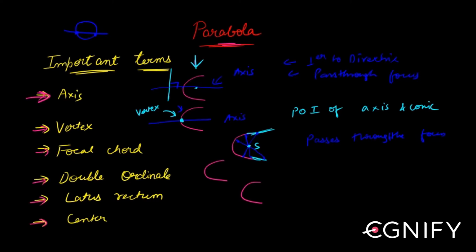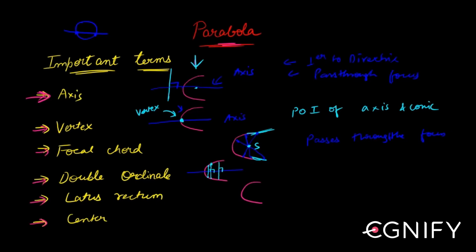Coming to double ordinate. This is a parabola, which is a conic. A double ordinate is basically a straight line that is drawn perpendicular to the axis and terminates at both ends of the curve, right? So this is your axis, and you have these lines which are perpendicular to your axis, and they terminate at 2 points.